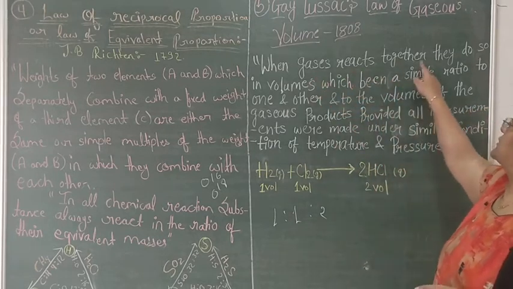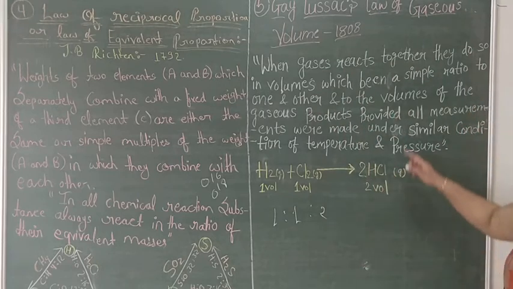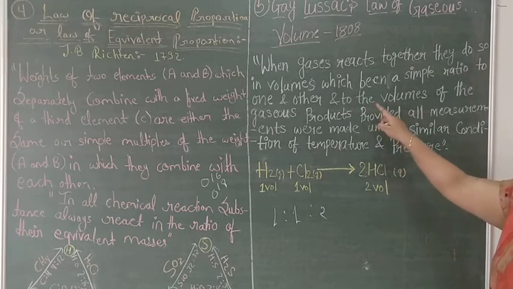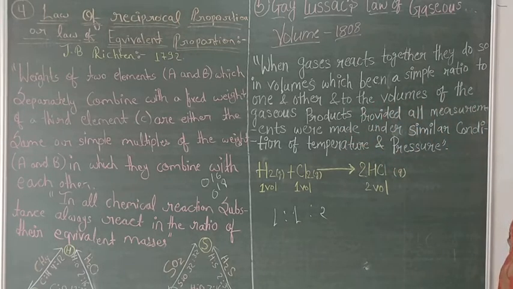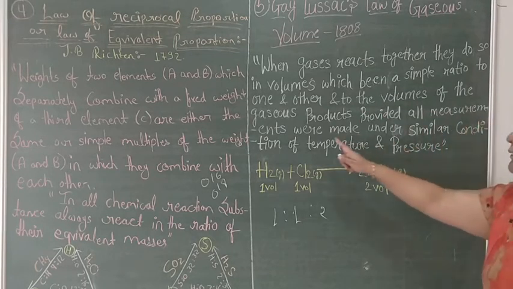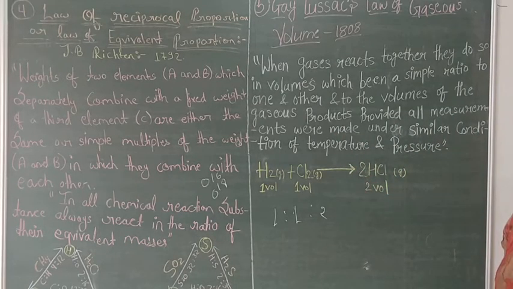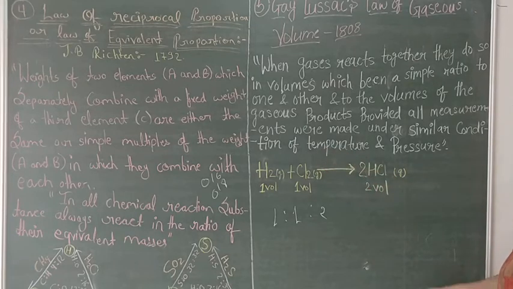When gases react together, they do so in volumes which bear a simple ratio to one another and to the volume of the gaseous product, provided all measurements are made under similar conditions, meaning normal temperature and pressure.